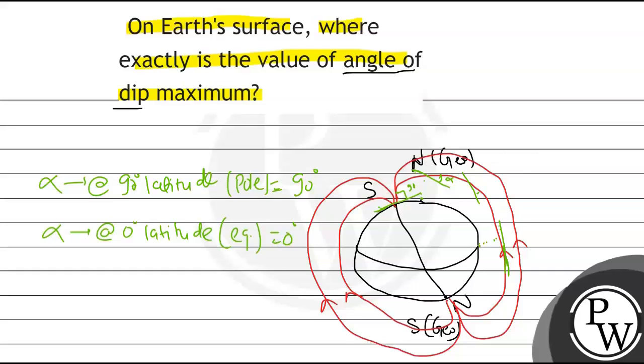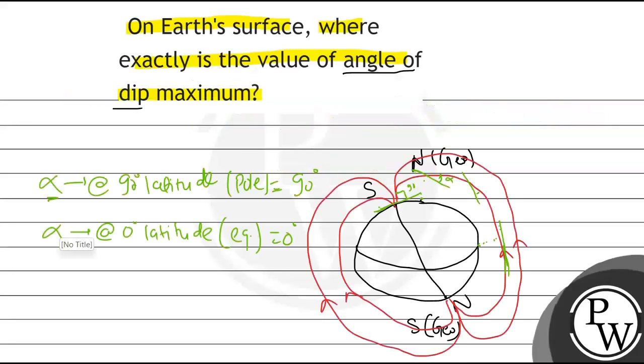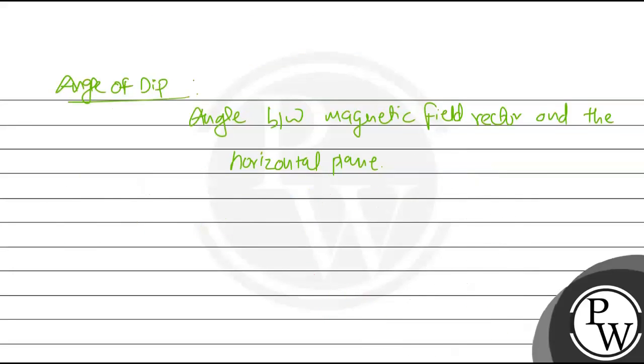Now let us define the angle of dip. What is angle of dip? Angle of dip is the angle between the magnetic field vector and the horizontal plane. So the alpha is the angle of dip that we have defined here.